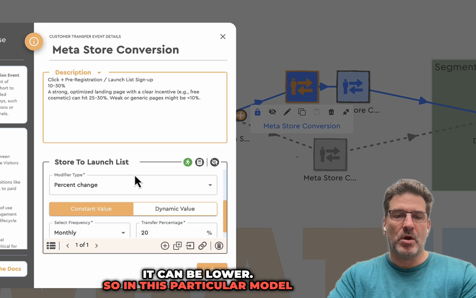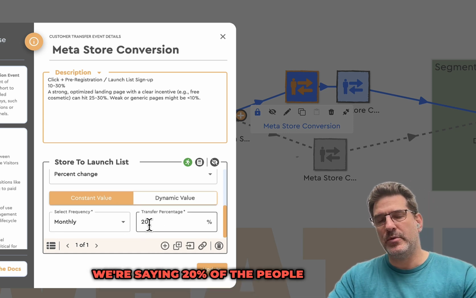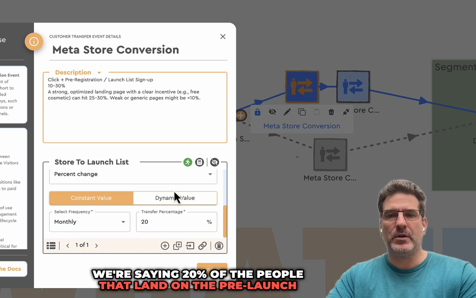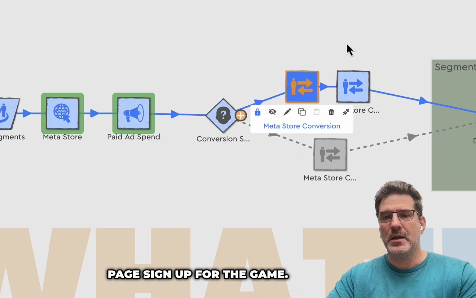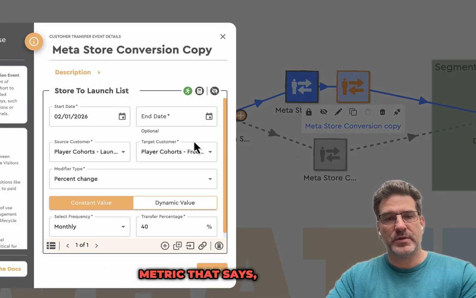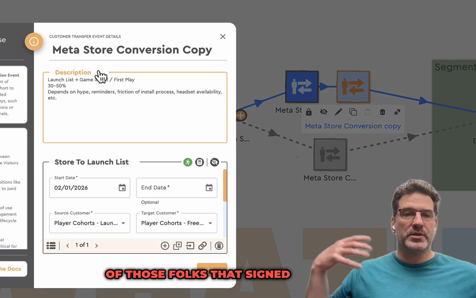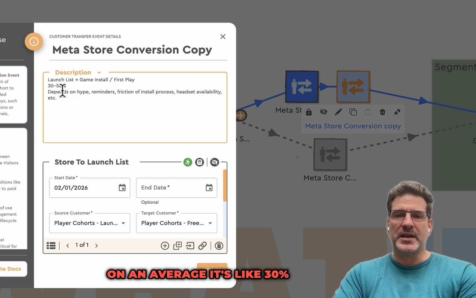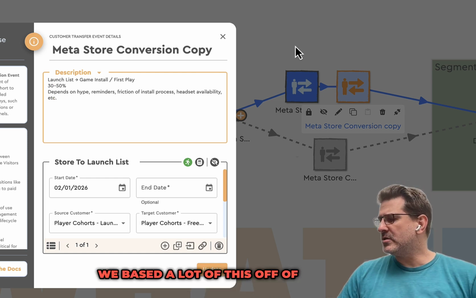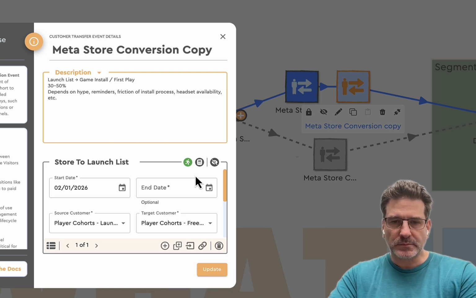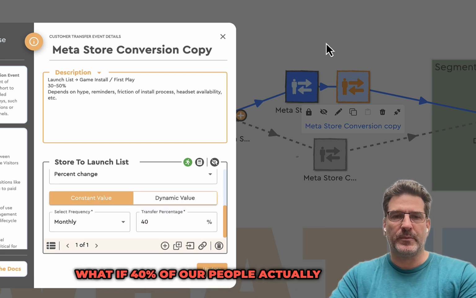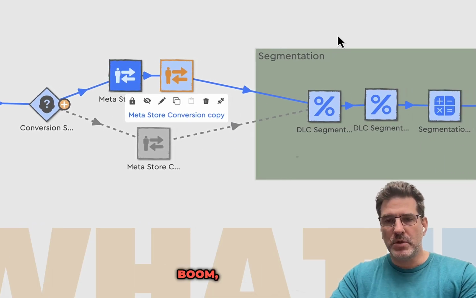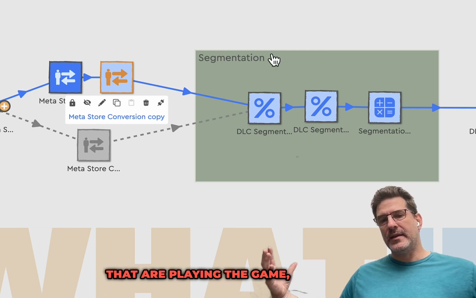In this particular model, we're saying 20% of the people that land on the pre-launch page sign up for the game. Then we have another conversion metric that says, of those folks that signed up, how many people actually play the game? On average, it's like 30% to 50%. We based a lot of this off of a game called Gorilla Tag. So we're saying, what if 40% of our people actually convert? Boom. Now you have all these people that are playing the game.